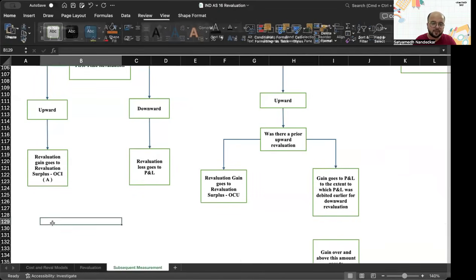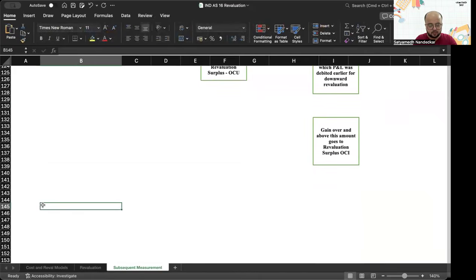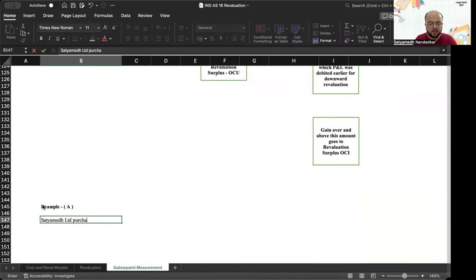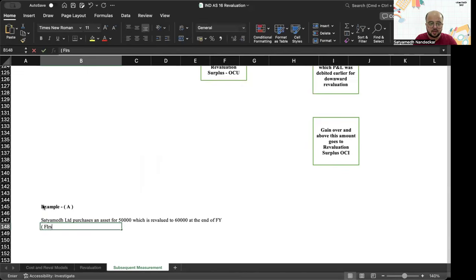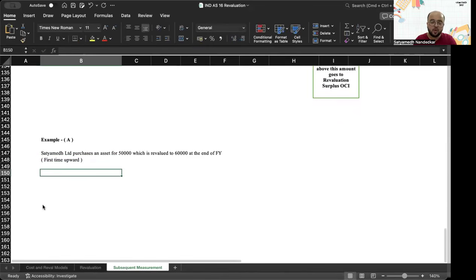Example A. Satyamed Limited purchases an asset for 50,000, which is revalued to 60,000 at the end of the year. This is first time upward revaluation. What is the accounting entry?